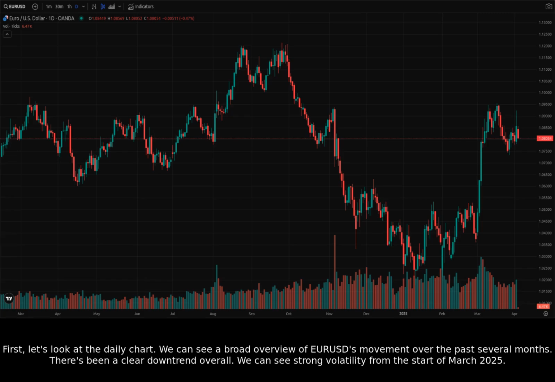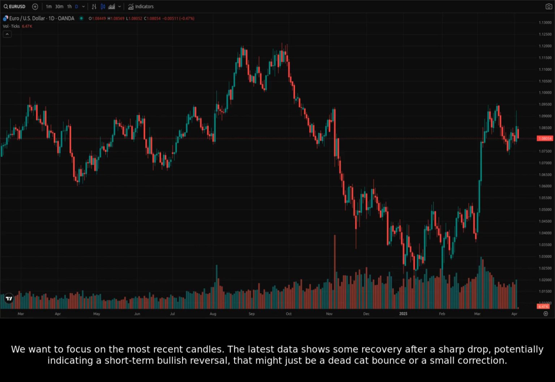There's been a clear downtrend overall. We can see strong volatility from the start of March 2025. We want to focus on the most recent candles. The latest data shows some recovery after a sharp drop, potentially indicating a short-term bullish reversal that might just be a dead cat bounce or a small correction.